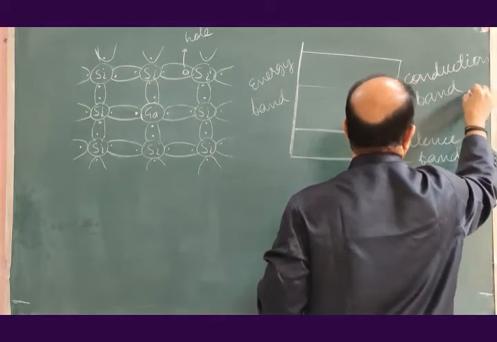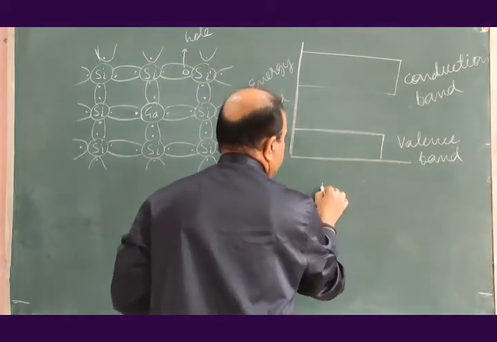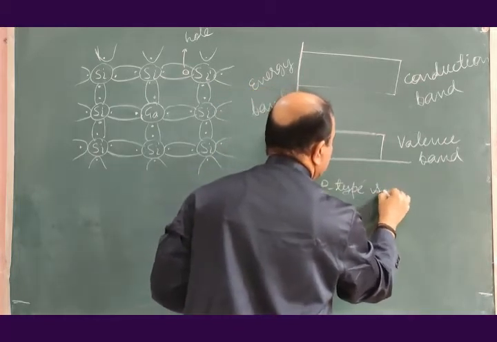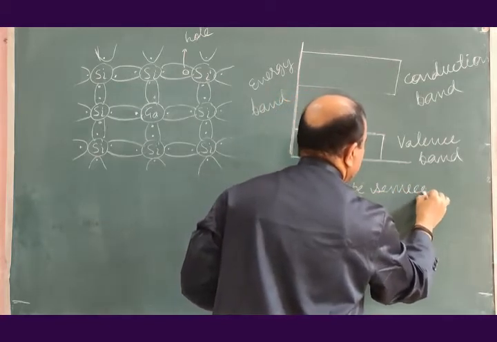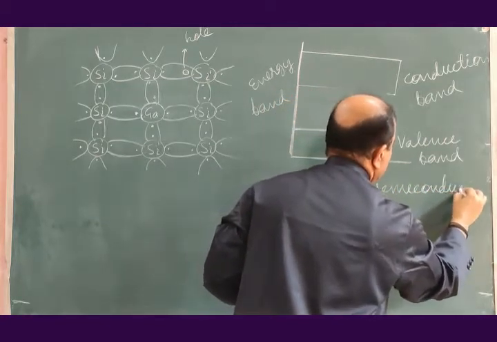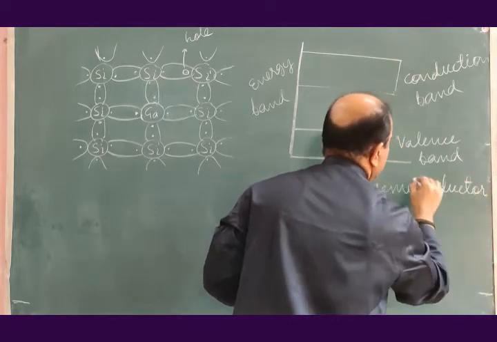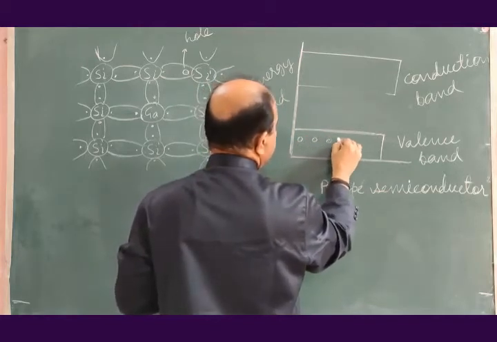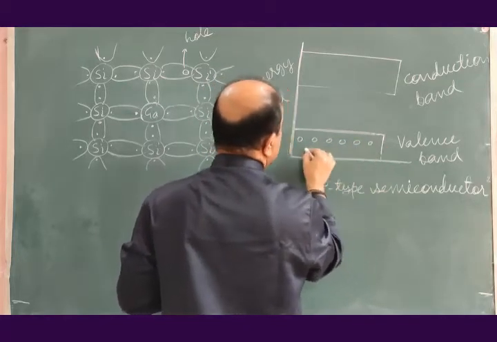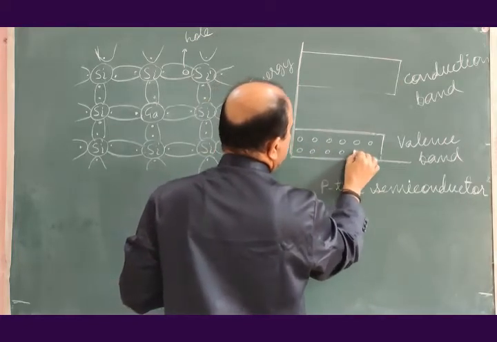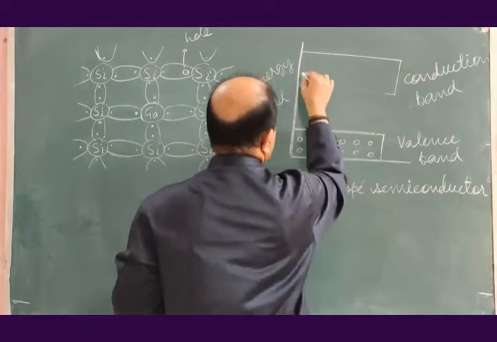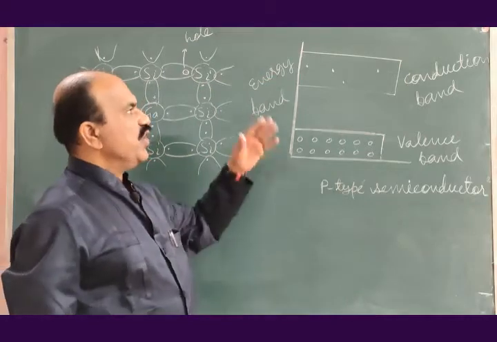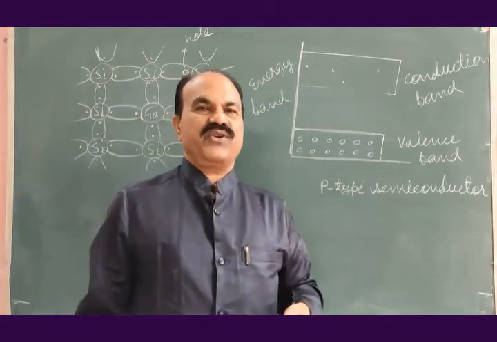This is p type of semiconductor. So we will find that the valence band has a large number of free holes and the conduction band has very few free electrons.